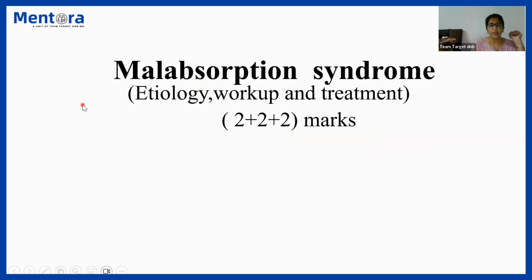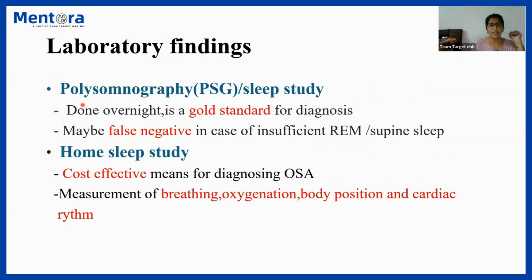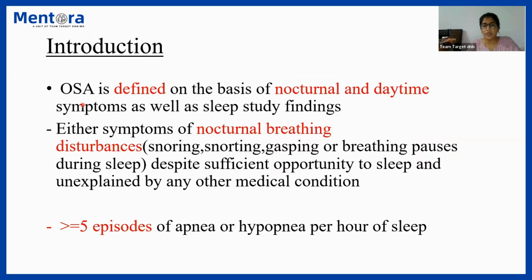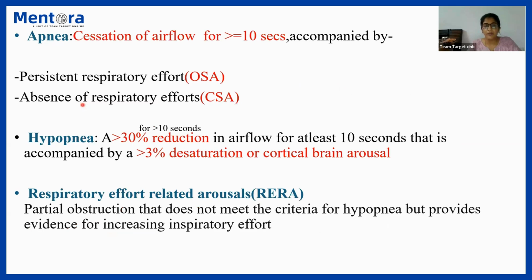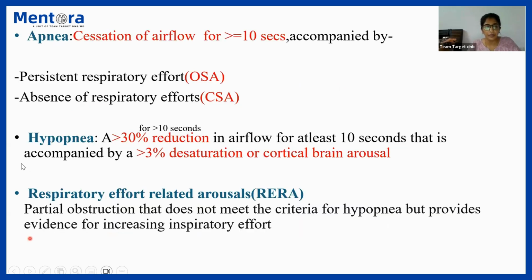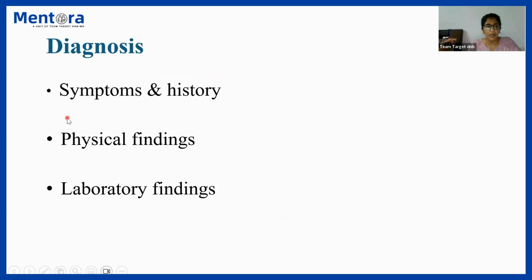I hope I was able to make myself clearer. Once again, I'll briefly take you through the slides. The question was regarding diagnosis and treatment of obstructive sleep apnea. We briefly introduced OSA, what it is. We briefly covered a few terms: apnea, hypopnea, RDIs and RERAs. Then we talked about what AHI is and what RDI is.